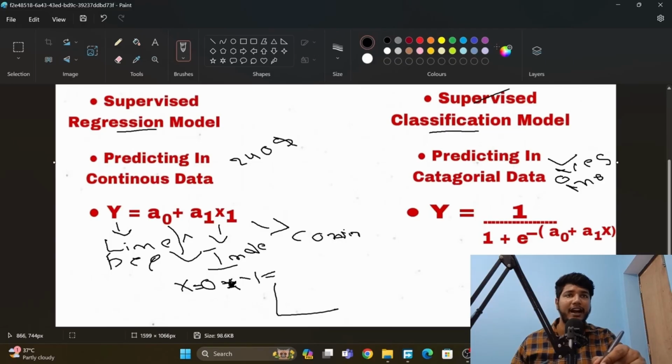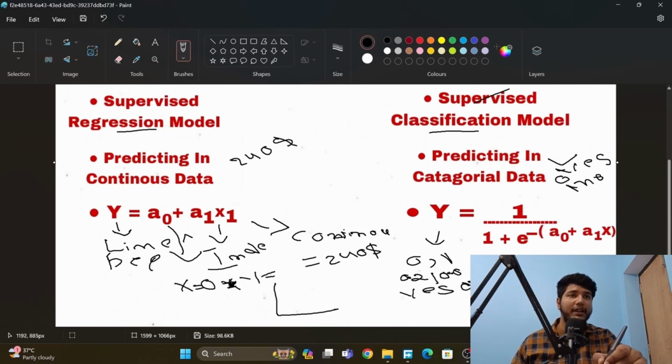For example, in that RTX card example which we were selling, the graphic card, we were getting $240 as the result value. But here, by using this equation, we get a value between 0 and 1. It could be near 0, like 0.2, or near 1, like 0.8. So yes or no, also in binary. That is categorical data.